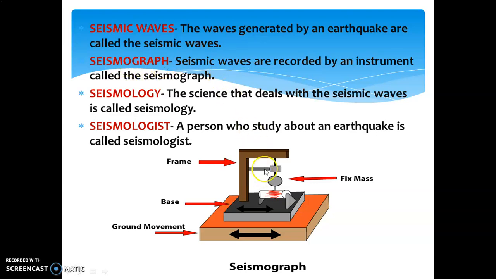Seismograph is an instrument which we use to measure the earthquake. So this is a seismograph. This is an instrument by which we measure the seismic waves generated at the time of an earthquake. Seismology is the study of the seismic waves generated by an earthquake, or the science that deals with seismic waves. And a person who studies seismic waves generated by an earthquake is called a seismologist.